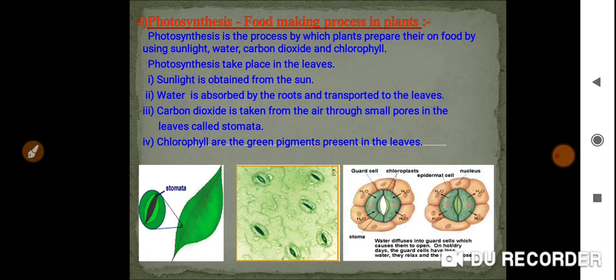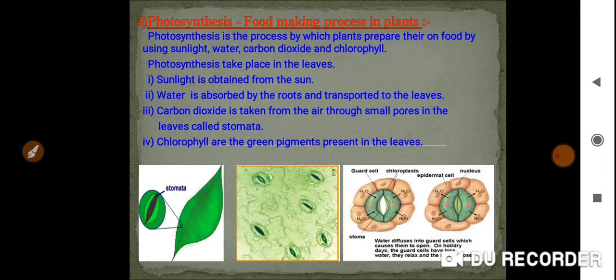See, the photosynthesis process is very important. You are learning this photosynthesis process from 3rd standard, isn't it? And it will continue up to 8th and in 10th also.